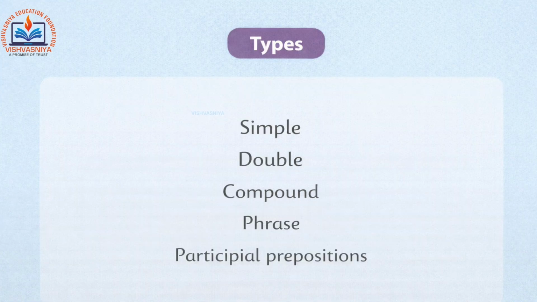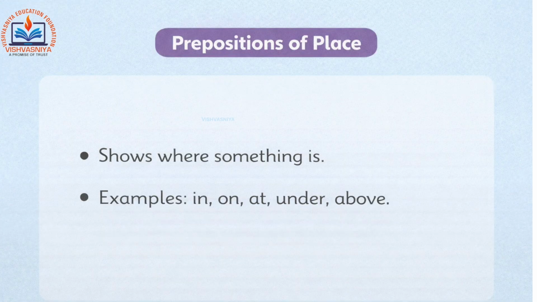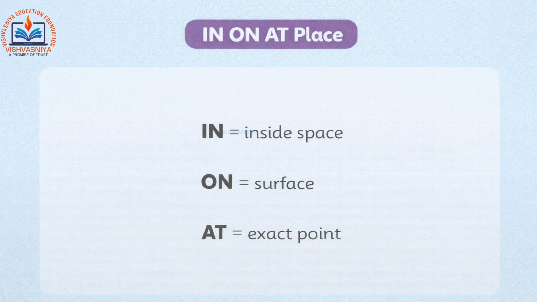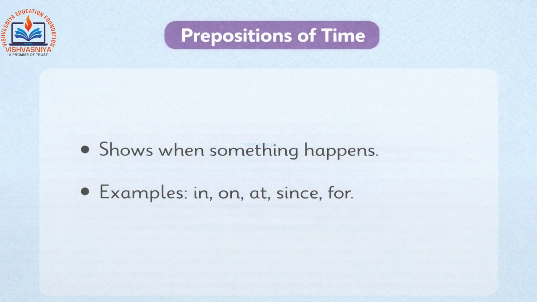Simple, double, compound, phrase, participial prepositions. Shows where something is. Examples, in, on, at, under, above. In, on, at for place: in equals inside space, on equals surface, at equals exact point. Prepositions of time show when something happens.